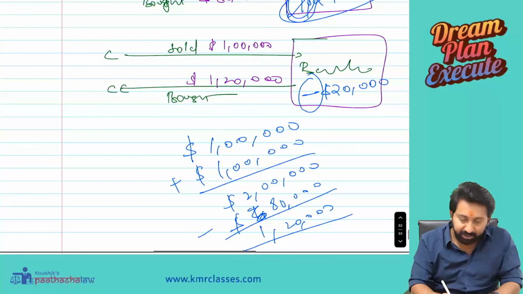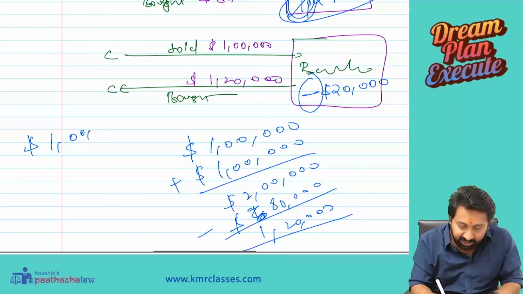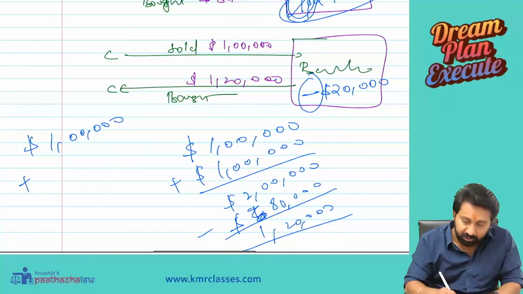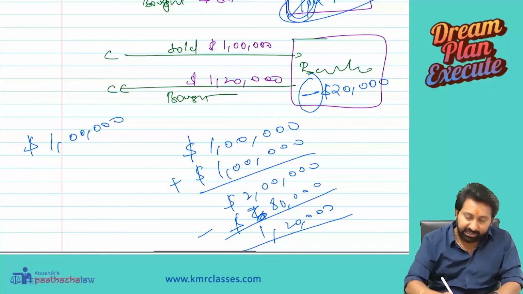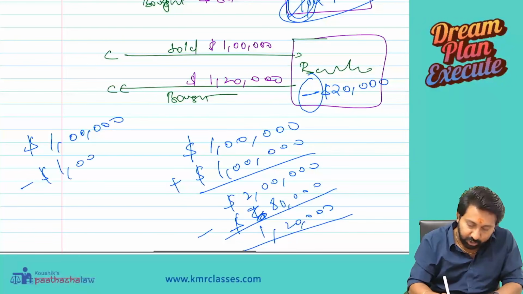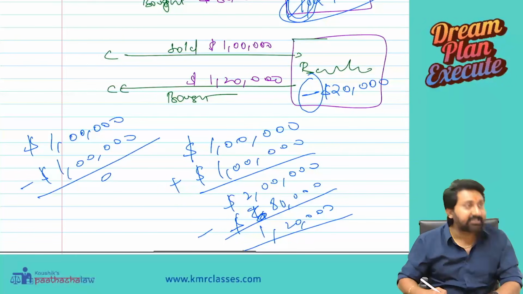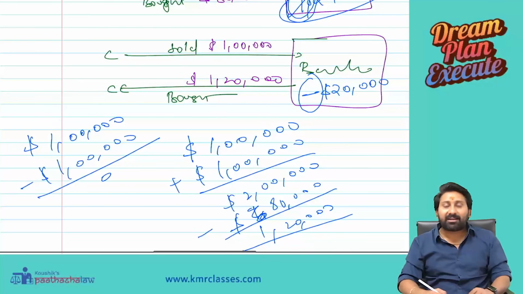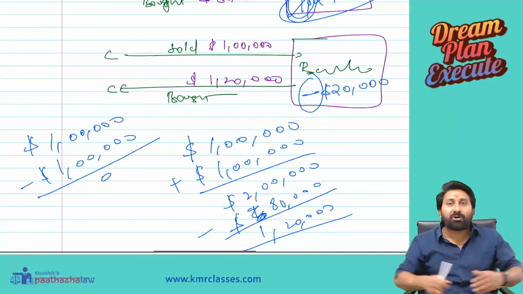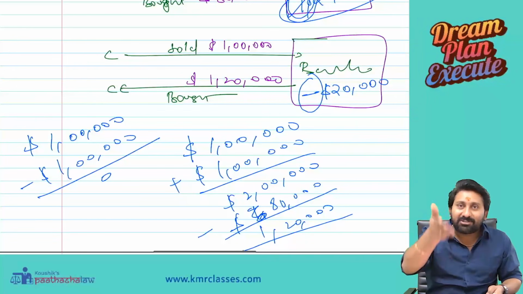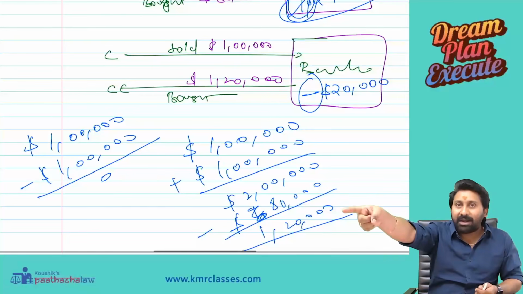Second situation: my limit is only 1 lakh. In 2 days I sold $1 lakh to a person, so my dollar reserve became zero now. No dollars means you can't do business in dollars now. You have to buy dollars.